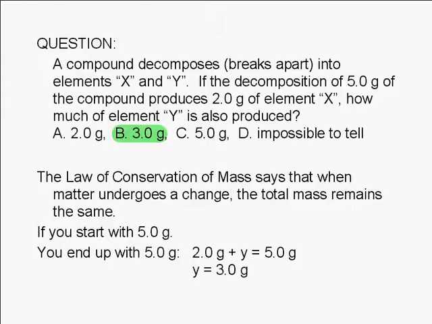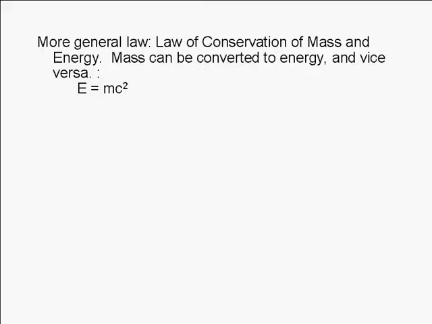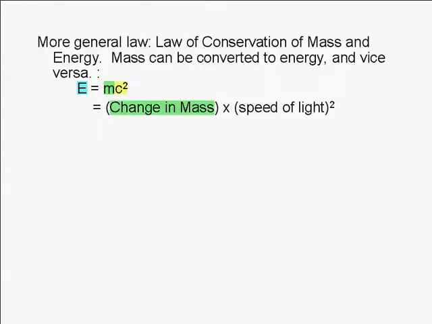You should note that the law of conservation of mass is, strictly speaking, not always valid. You could say that it's a limiting case of a more general law, the law of conservation of mass and energy. Einstein's equation E equals mc squared relates the amount of energy absorbed or released during a process to the change in the mass. The c in this equation is the speed of light.